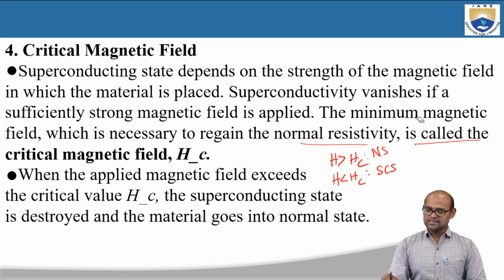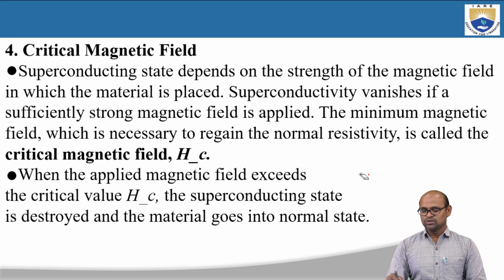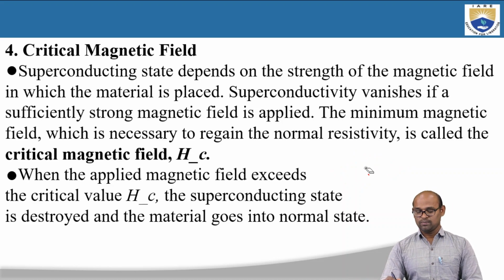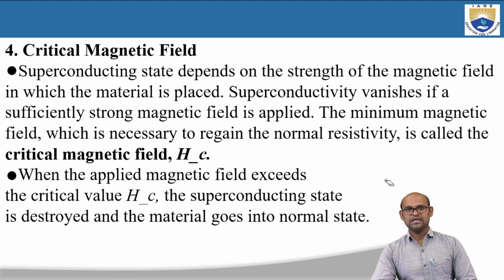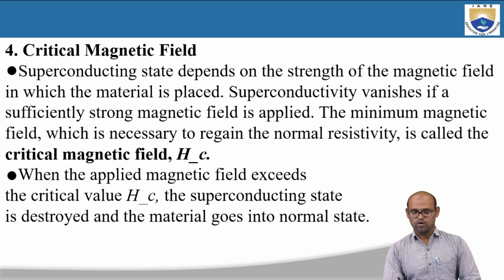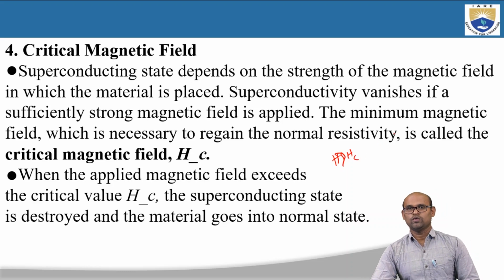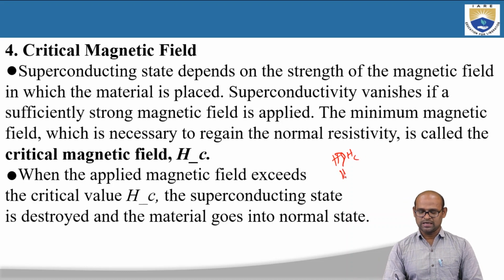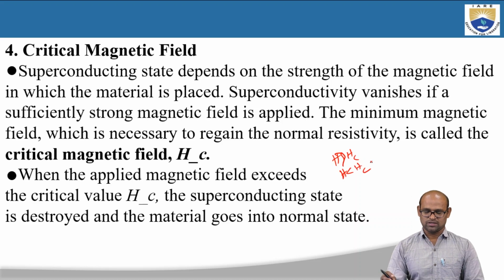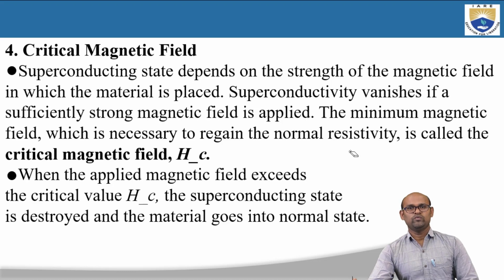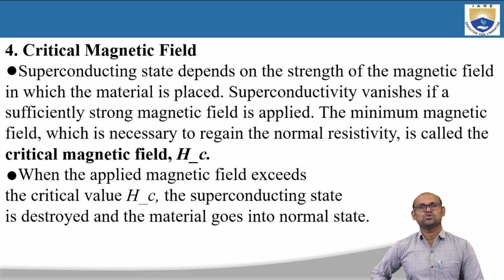So if you want to destroy the superconducting state, you apply a field greater than Hc. If you want the material to remain in superconducting state, you apply a field less than Hc. So we are defining a critical magnetic field below which the material will be in superconducting state, above which the material loses its superconducting state and goes into the normal state.